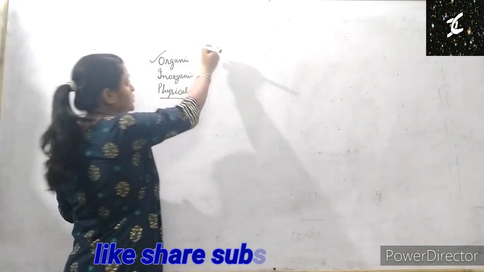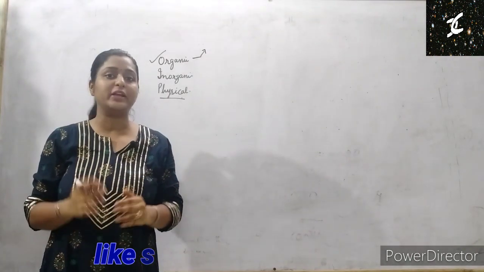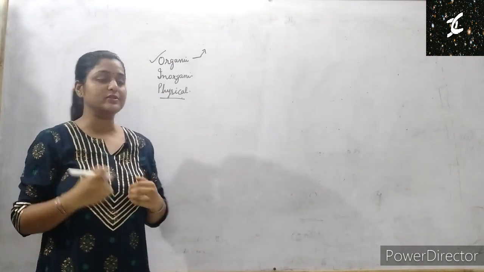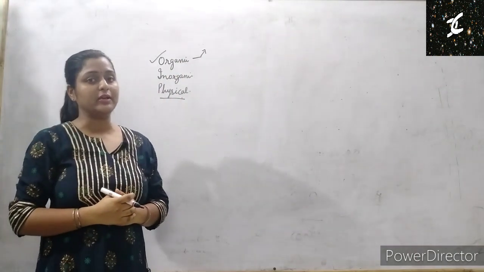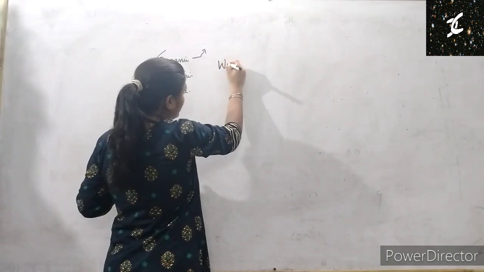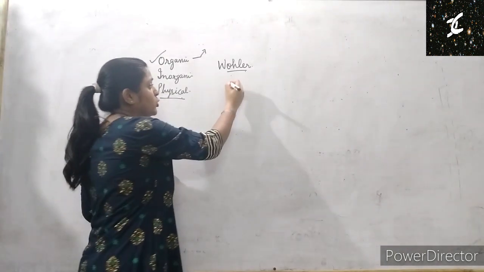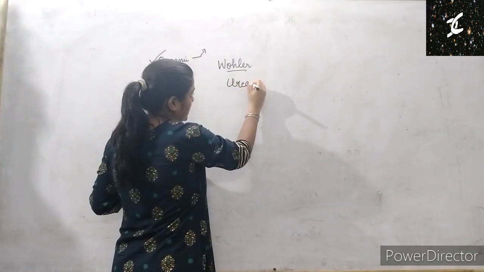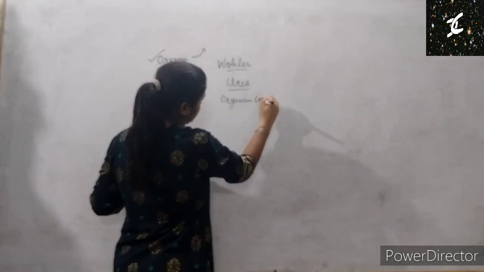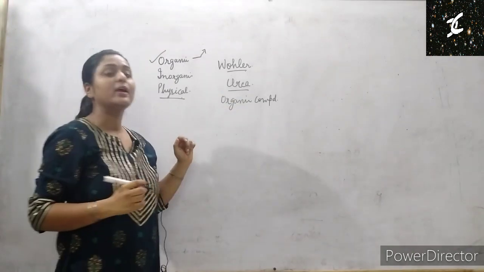Earlier it was thought that organic compounds are those compounds which we obtain from nature. What it means is which we obtain either from plants or from animals. So those compounds are known as organic compounds. But after that there was a scientist named Wohler. He synthesized urea, which is an organic compound, in the laboratory.